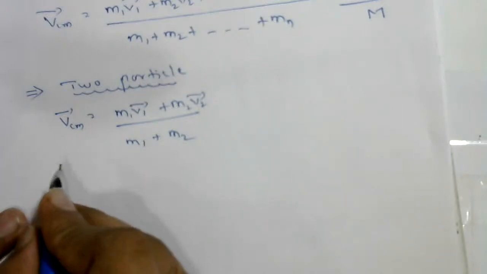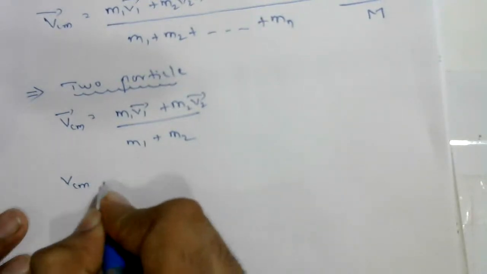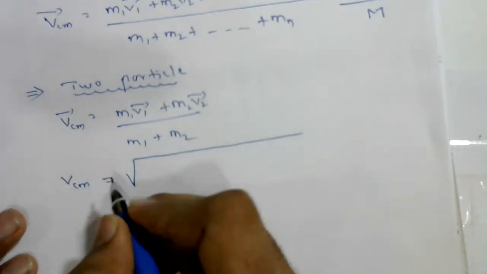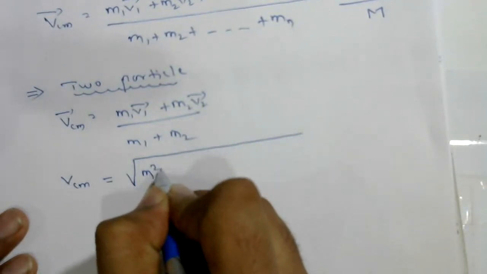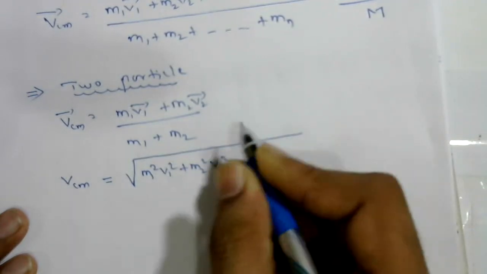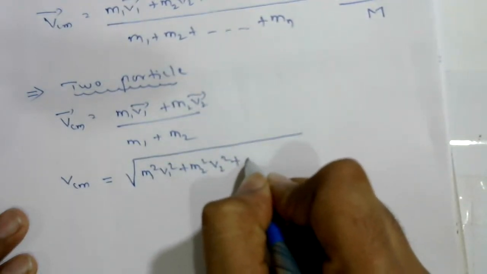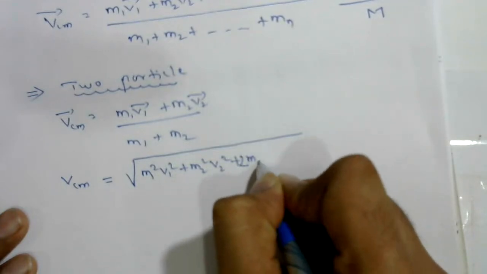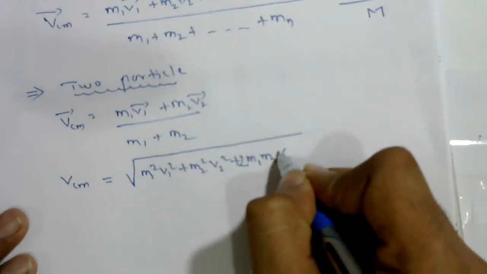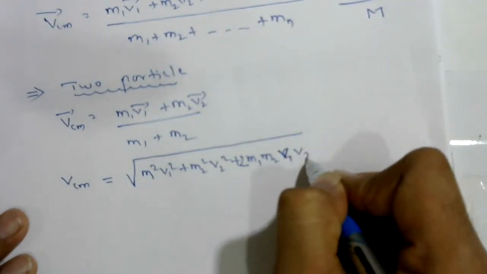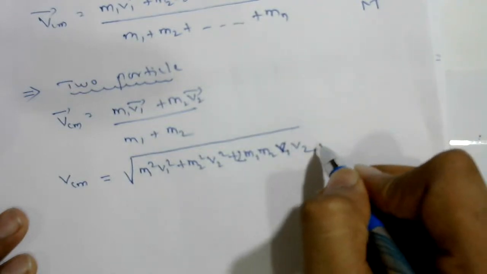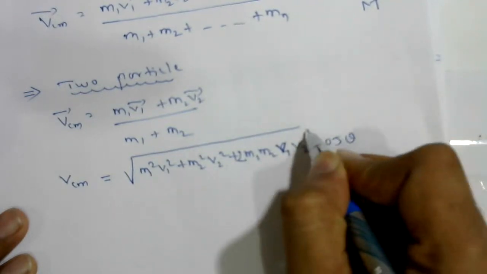Now how to find the magnitude of velocity of center of mass? Magnitude is square root of m1 square v1 square plus m2 square v2 square plus 2 times m1 v1 m2 v2 cos theta.